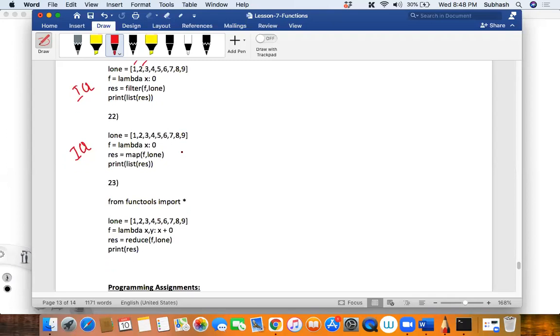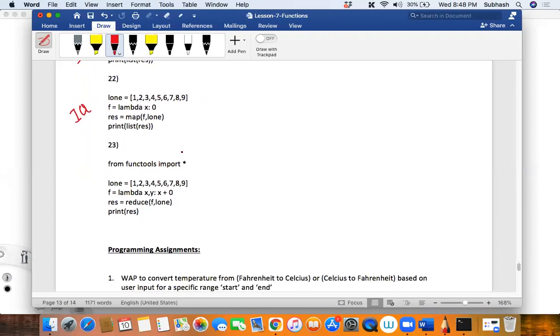Map function. What will map do? Remember what I told you? Quickly, what will the map function do? The map function doesn't filter. It takes one parameter and generates a new sequence. So guys, can you do this also as your assignment?